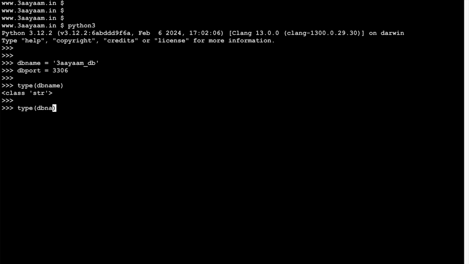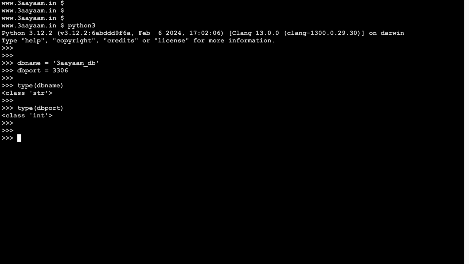Similarly, it would be for db port also. So db port is class integer. That means it's an object of class integer. So that's how basically all the variables in Python are objects, or everything in Python is an object.